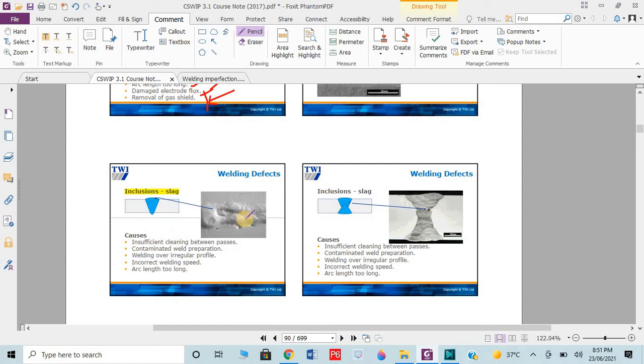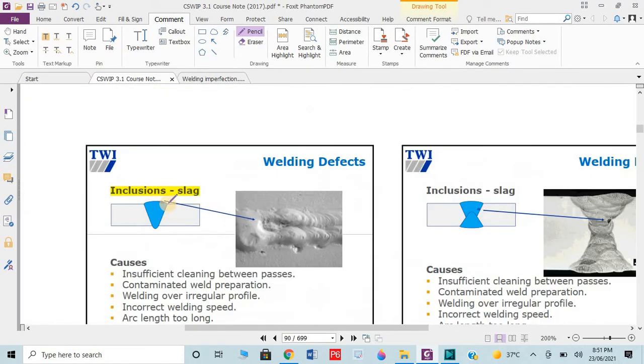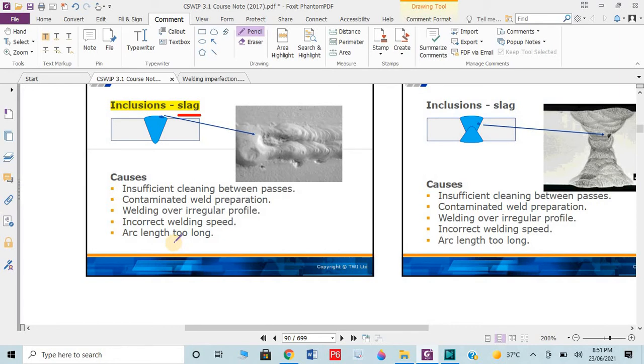Inclusion of slags. Inclusion means slag introduced in the weld metal. What is slag? Any material or small thing which is entrapped in the weld metal is known as slag. How does it occur? Insufficient cleaning between passes. We are going to make the welding passes. If we do not clean properly and then weld the next pass, this slag will remain inside, and it is called a defect of the welding. So we have to clean the passes properly.